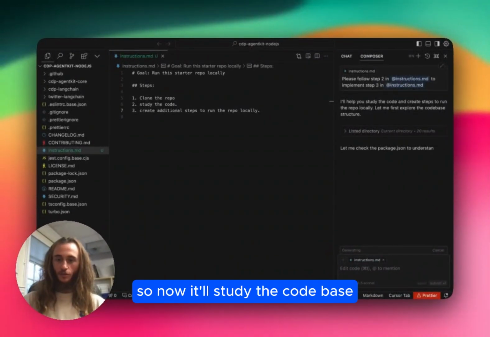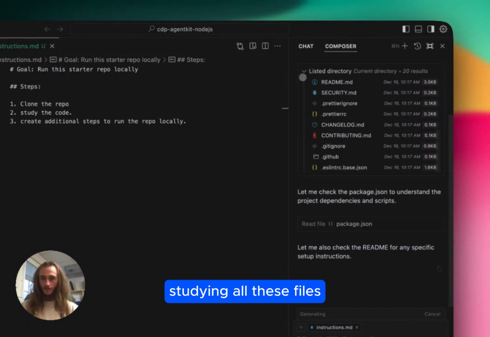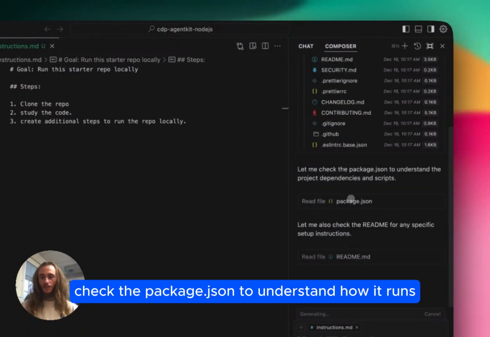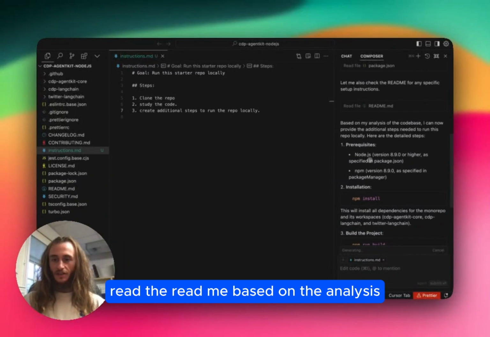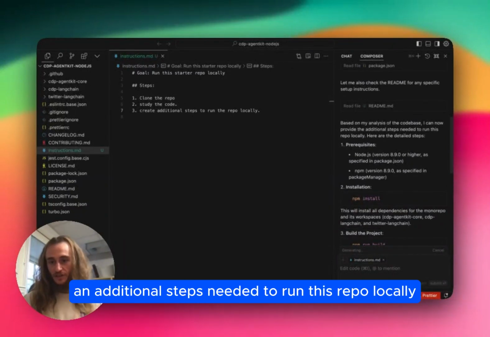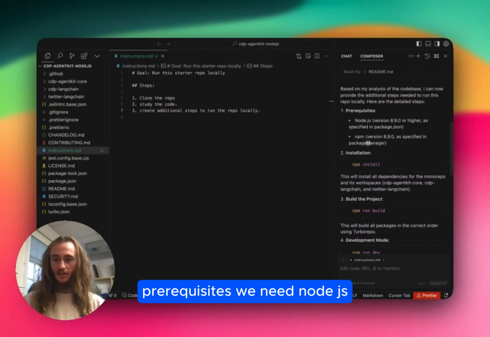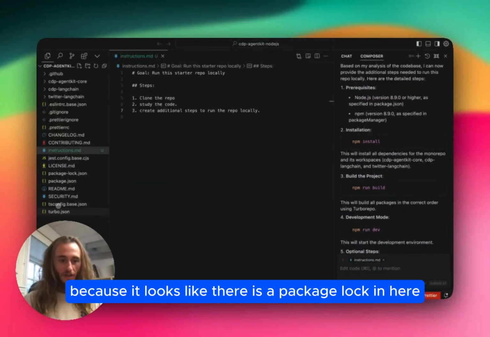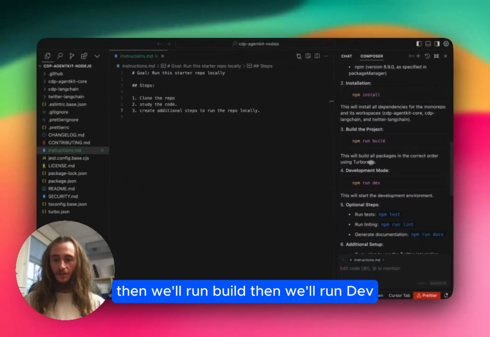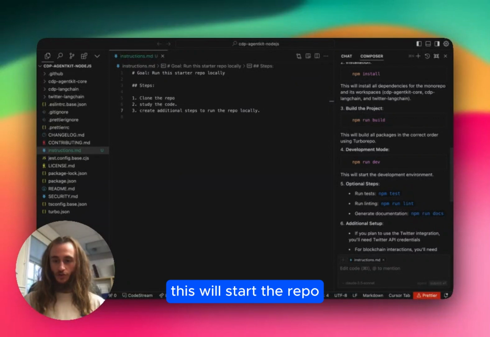So now it'll study the code base, studying all these files, check the package.json to understand how it runs, read the README. Based on the analysis, I can now provide the additional steps needed to run this repo locally. Prerequisites: we need Node.js, we need npm. We'll run npm install because it looks like there is a package lock in here. Then we'll run build, then we'll run dev. This will start the repo.